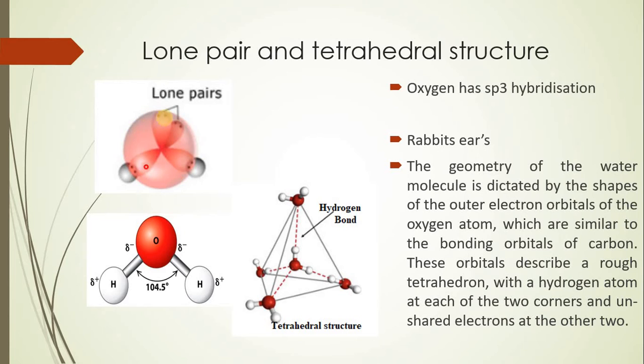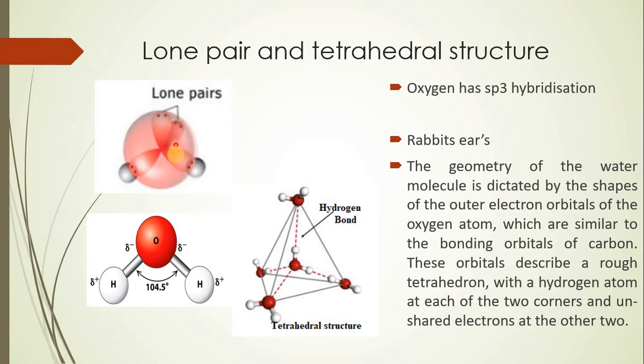The red sphere is defining the oxygen. Two of these sp3 hybridized orbitals, this one as well as this one, are half filled and hence they are always seen overlapping with the hydrogen atom, so that it forms two sp3 O-H sigma bonds, while the other two sp3 orbitals show the presence of a lone pair of electrons.